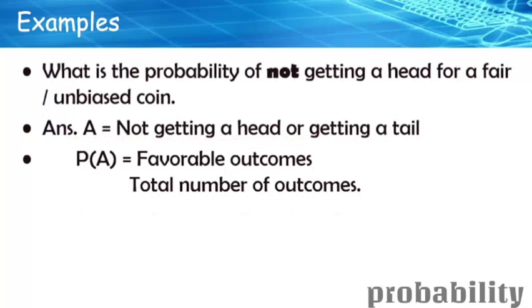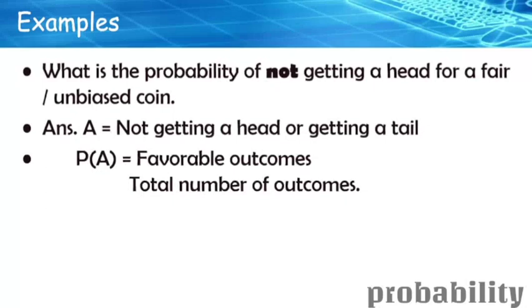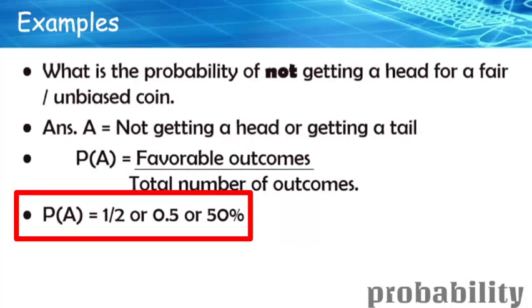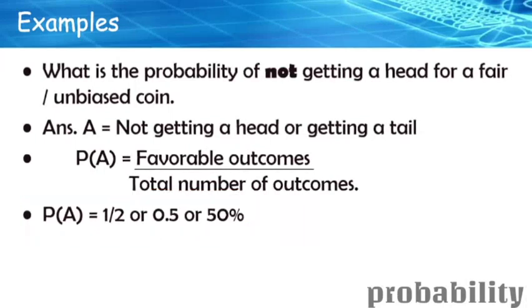Again, the favorable outcomes will be how many times we can get a tail when we toss once. Definitely we'll be getting it only once. So that will be our favorable outcomes, and the number of total outcomes we already saw, which is 2. So the probability of getting a tail is the same as the probability of getting a head, which is 50%. You can consider this type of data set as binomial. Over there you'll have two outcomes. Even in this data set, it is either head or tail.